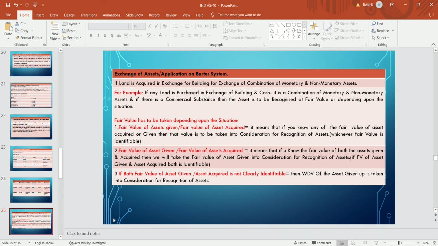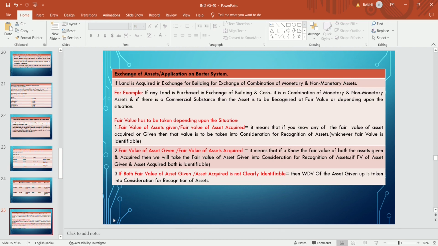Commercial substance means one asset is exchanged with another asset of different nature and use. If the nature and classification of the assets are different, then there is a commercial substance. But if the nature and class of the asset are the same, meaning land is exchanged with land of the same nature, then there is no commercial substance.